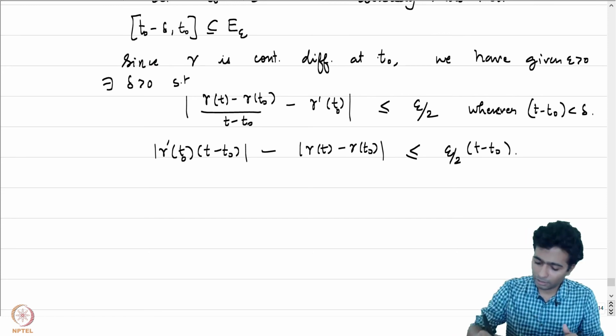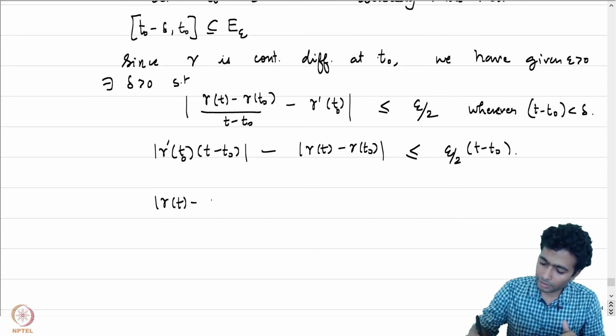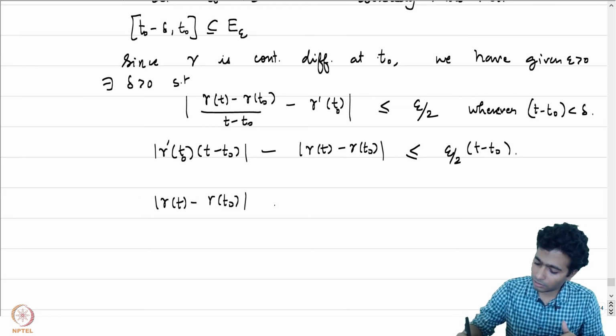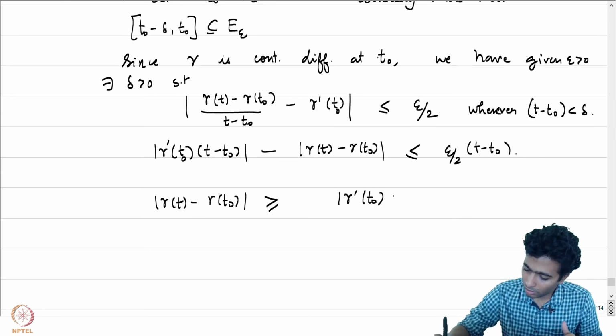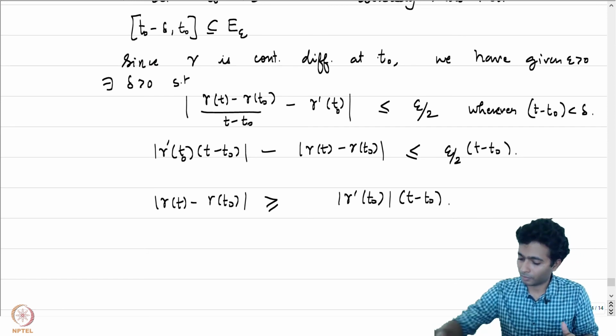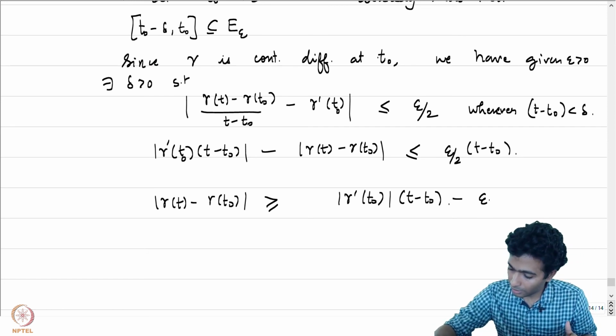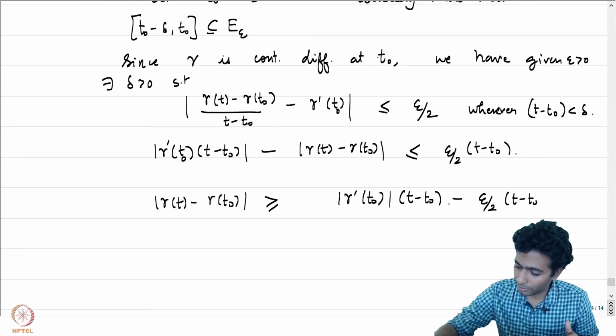And rewriting, we have mod of gamma of T minus gamma of T naught is greater than or equal to mod gamma prime at T naught times T minus T naught minus epsilon by 2 into T minus T naught.